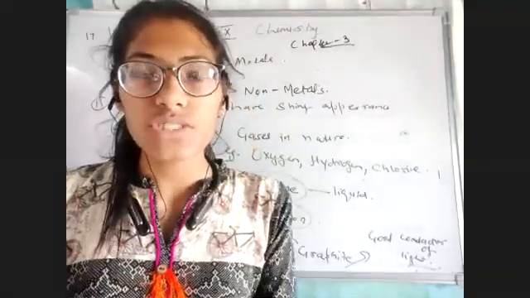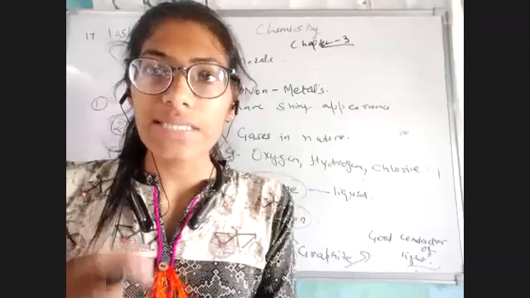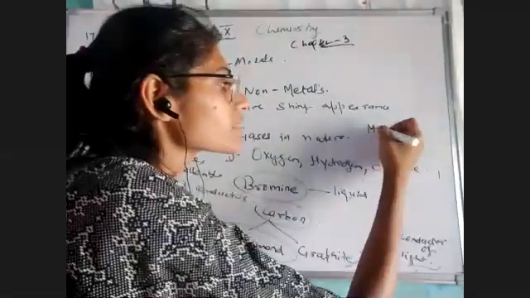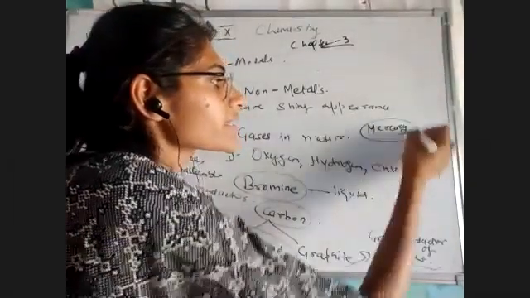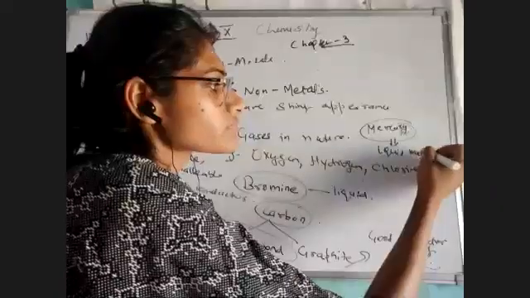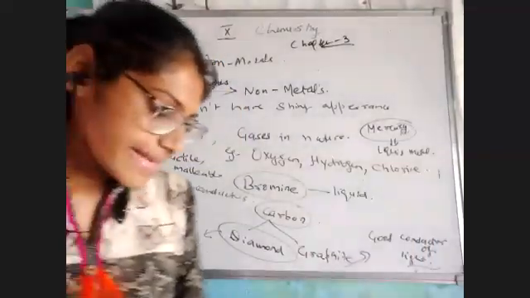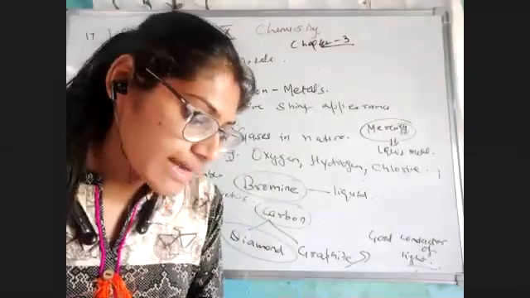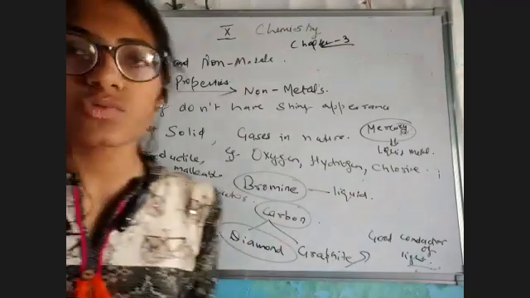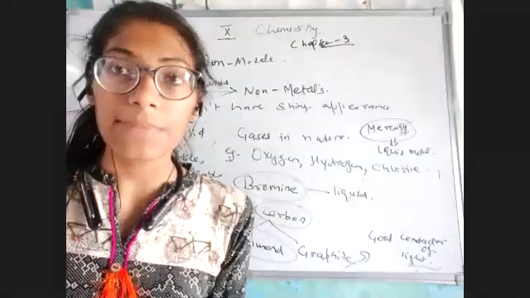I have already given you the answer: mercury. Mercury is a metal which is liquid at room temperature. The second question is, which metal can be easily cut with a knife? I have just given you the answer. Sodium and potassium, both are metals which can be easily cut with a knife. Please keep that in your mind.